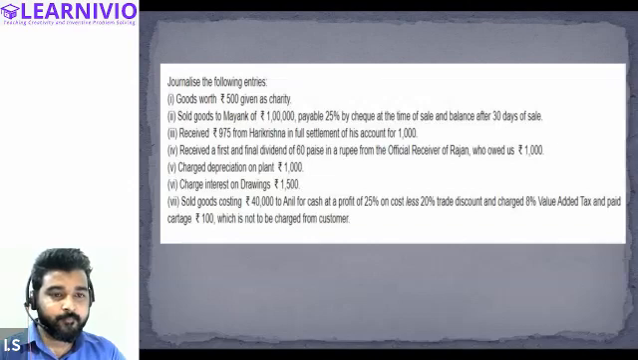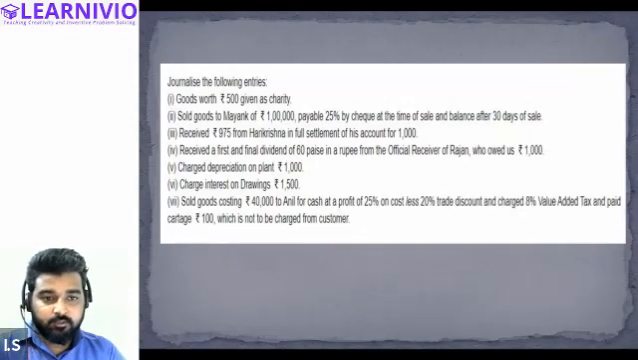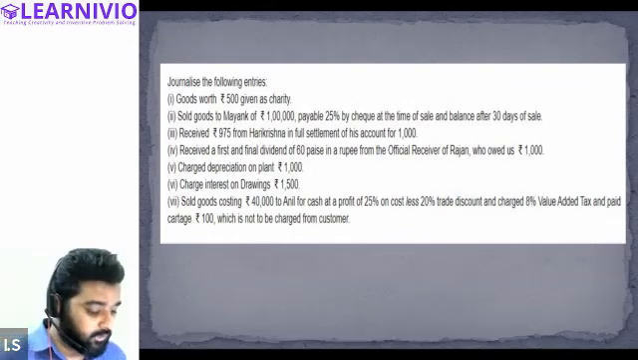Sir, cartridge we'll add in the same entry, right? Cartridge is not charged from customer, so it will not be added in the same journal entry. For this, you will have to pass a different journal entry. Just give it a try. Then I will do it for you.